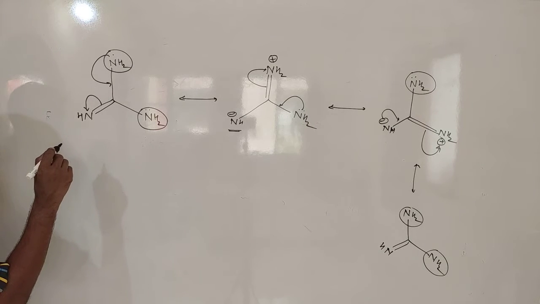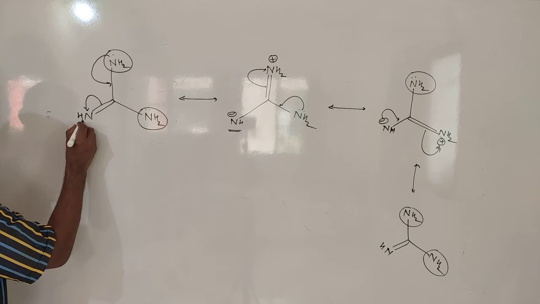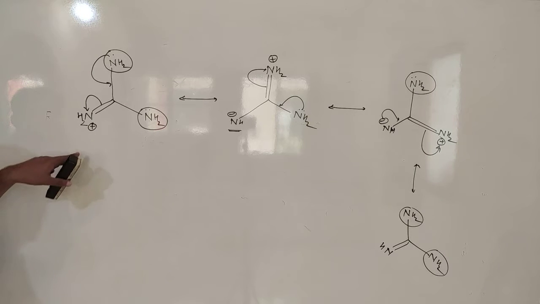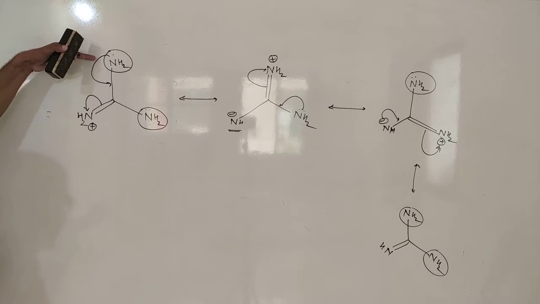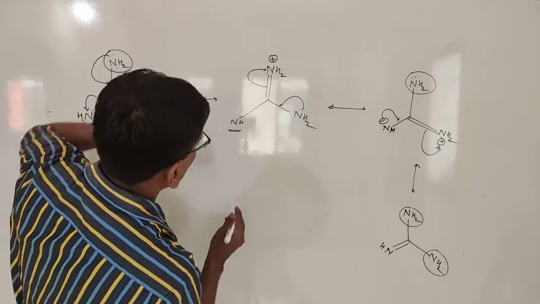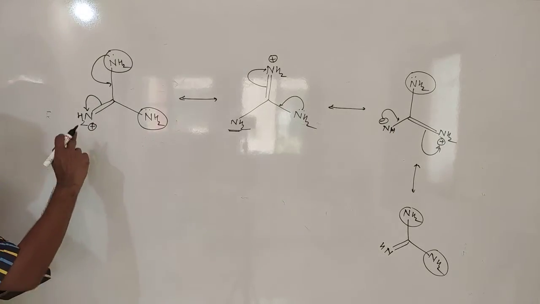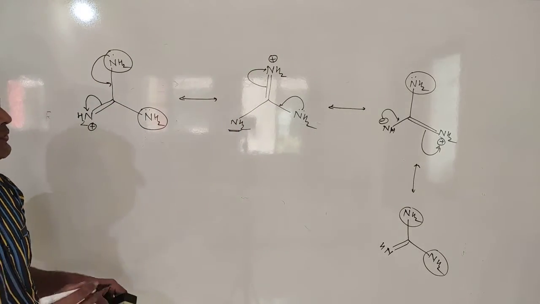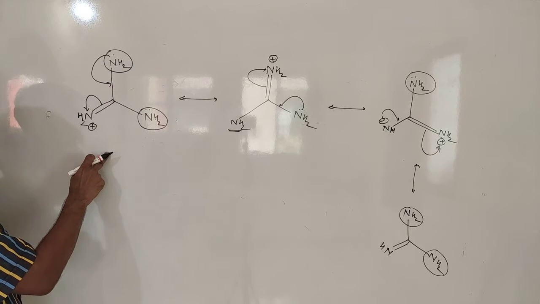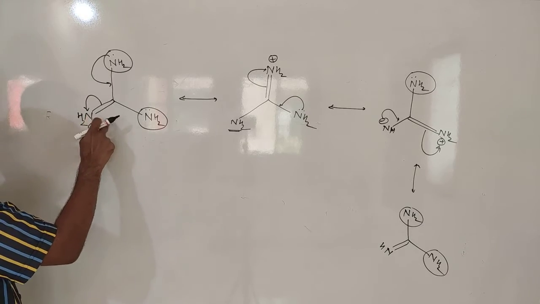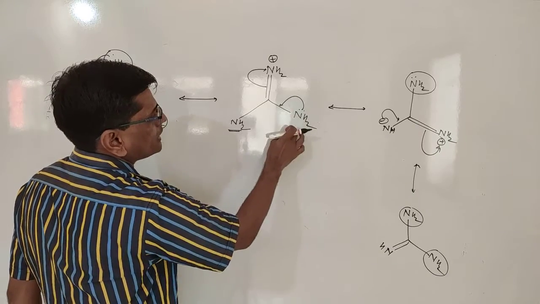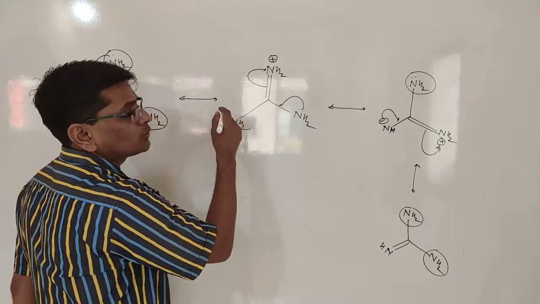If we protonate this molecule, then after protonation you will get this as a cation. When this is the cation, it again undergoes resonating effect. Electrons are shifted to this position, there is no negative charge, and this is converted into neutral NH2, but at the same time this becomes positive. So these two NH2s available in this molecule can act as a base. One is engaged in the resonance, and this one is always ready to donate the lone pair.